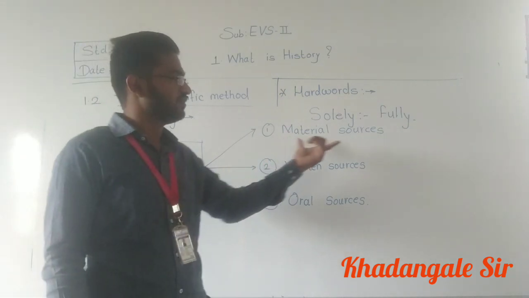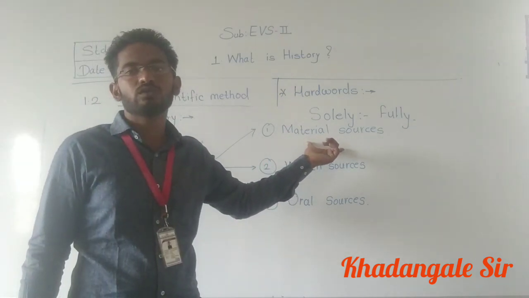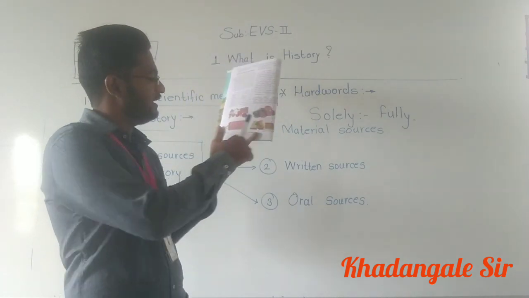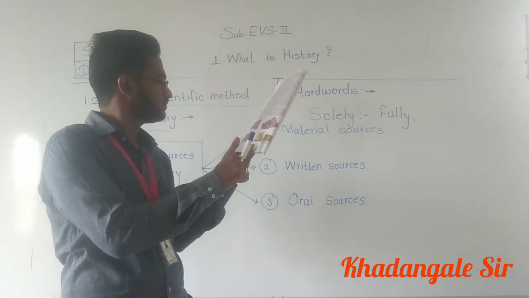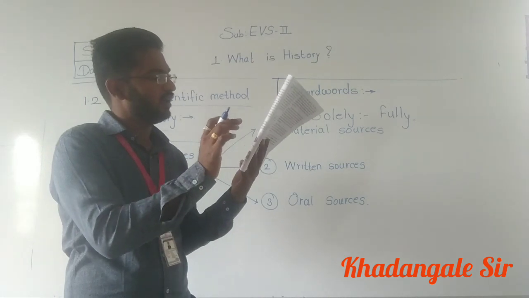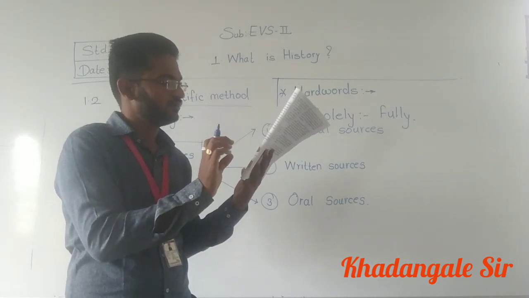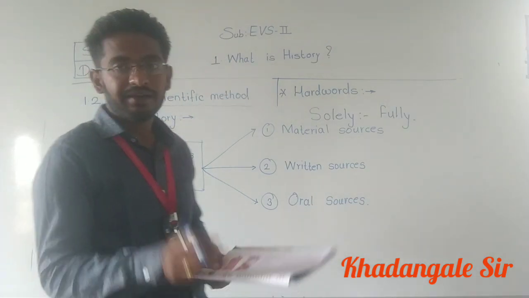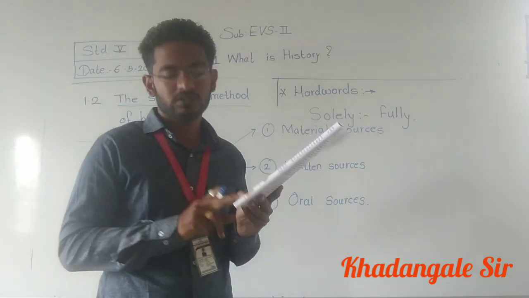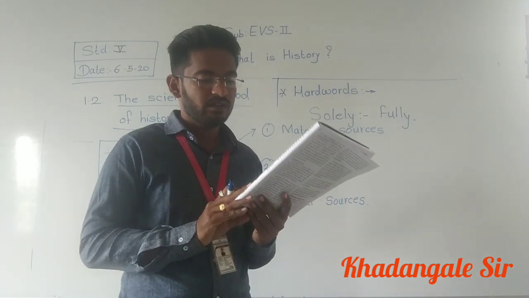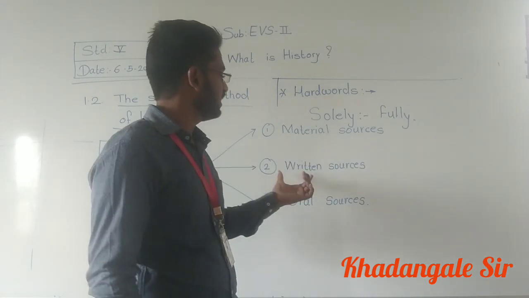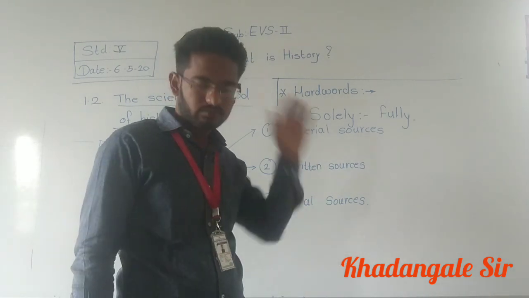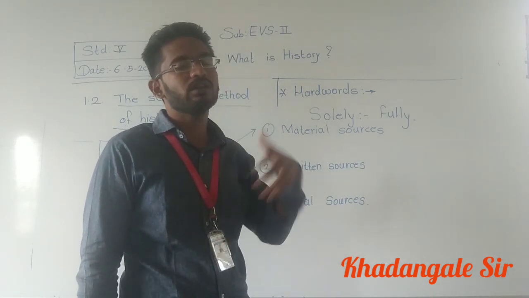Sources of history. First one is material sources. So in material sources what will come? Pots, coins, copper plates. This one will come in material sources. Written sources: books, manuscripts, inscriptions. This one will come in written sources. And what will come in oral sources?